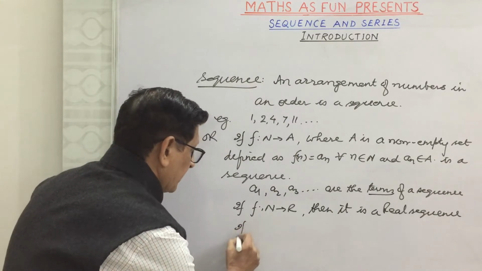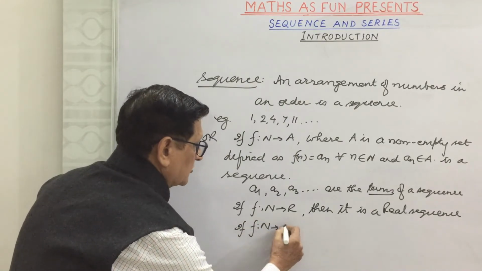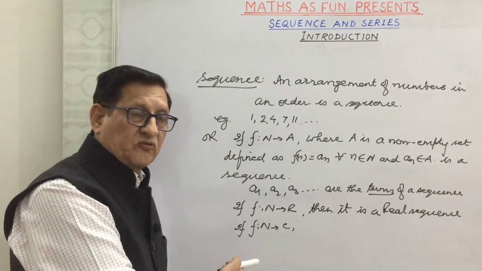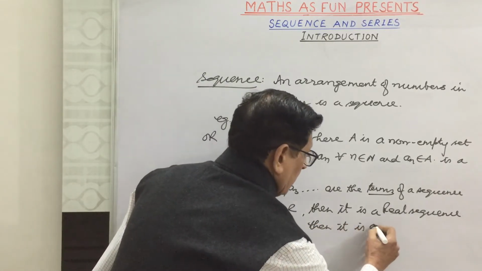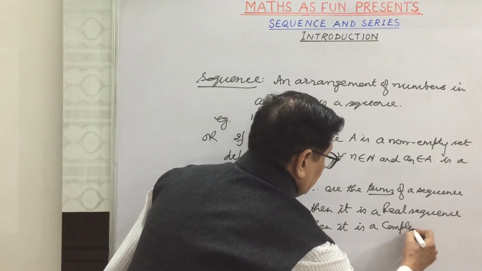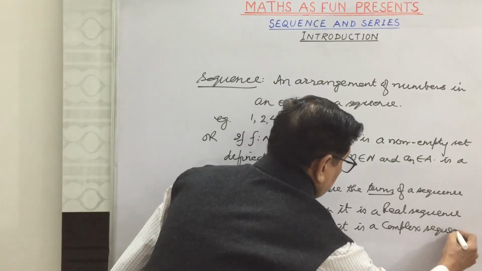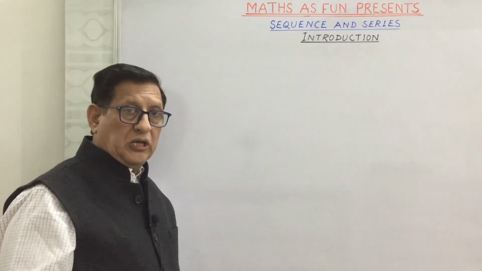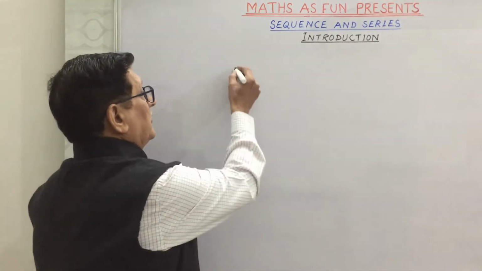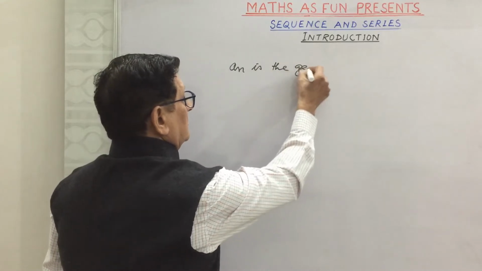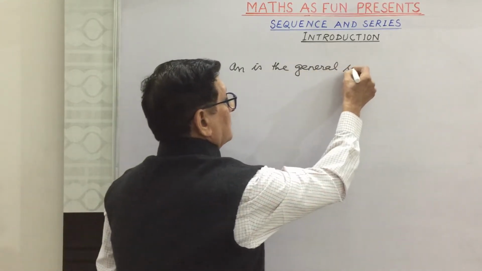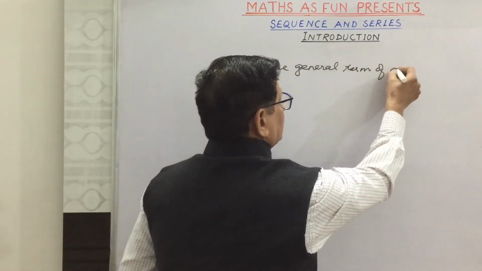And if this sequence is from N to C, where C is the set of complex numbers, then we call it a complex sequence. An is said to be its general term. An is the general term of a sequence.